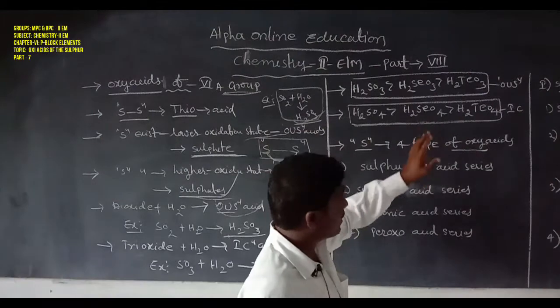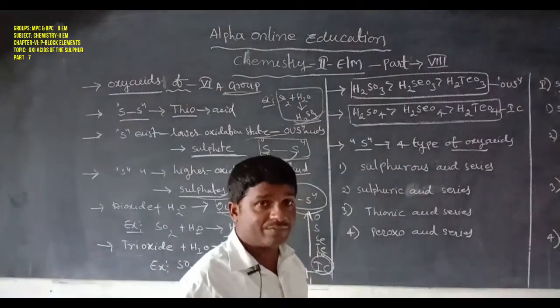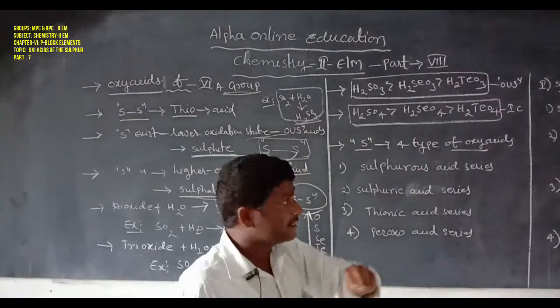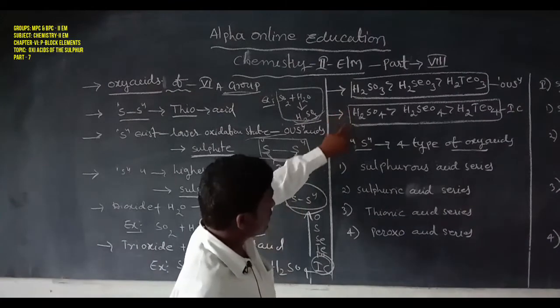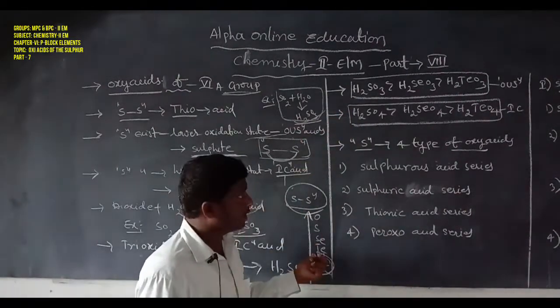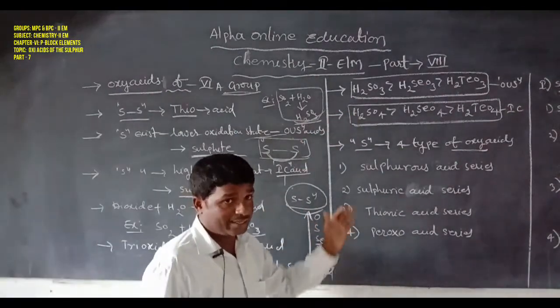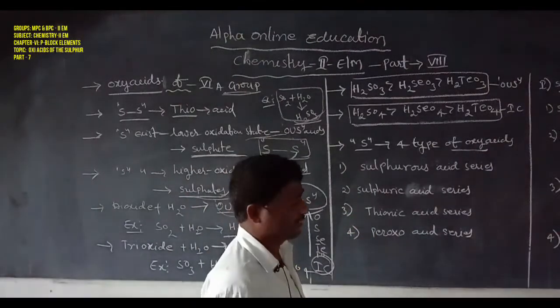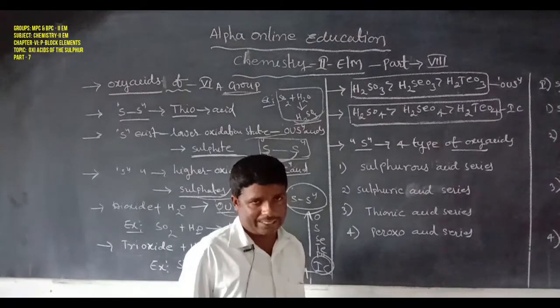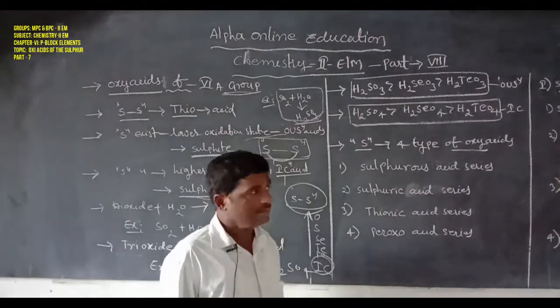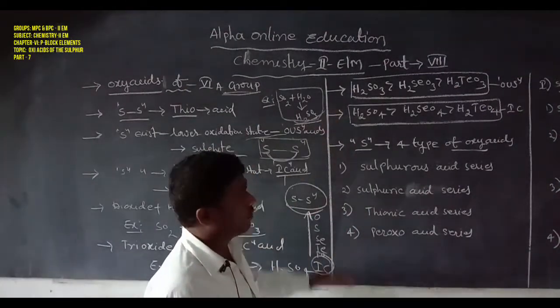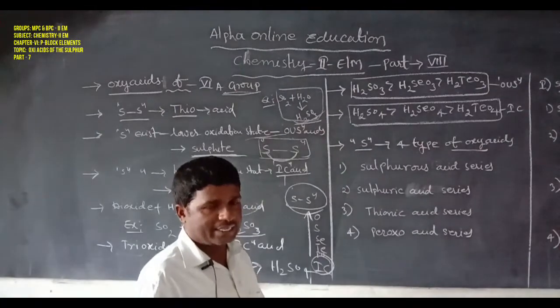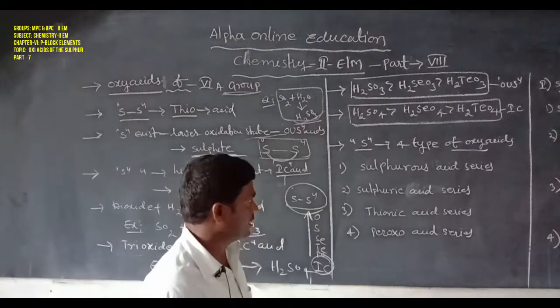That is the decreasing order of the weak acid series of the sulfur group. From top to bottom, from sulfur to tellurium, the acid strength decreases, because from top to bottom the atomic radius increases. So from top to bottom, the acid series strength decreases.